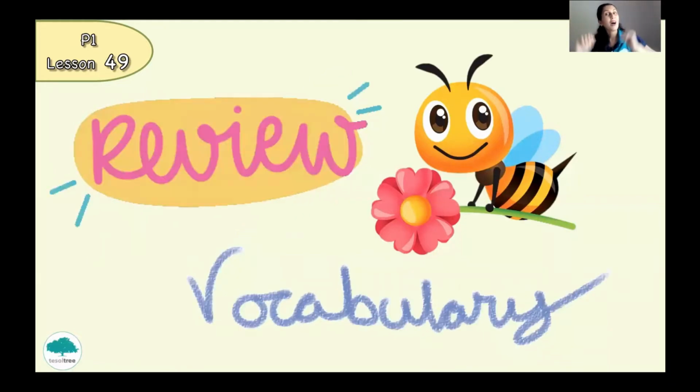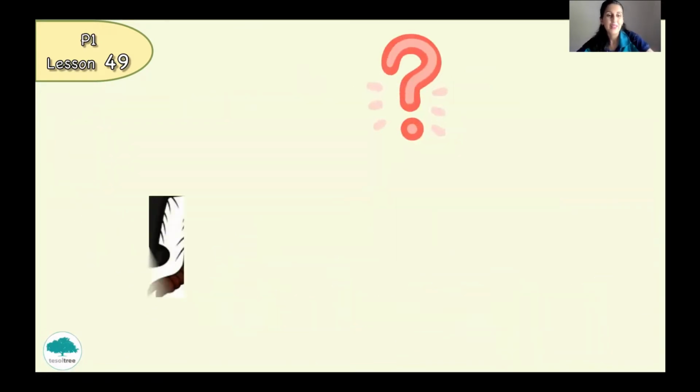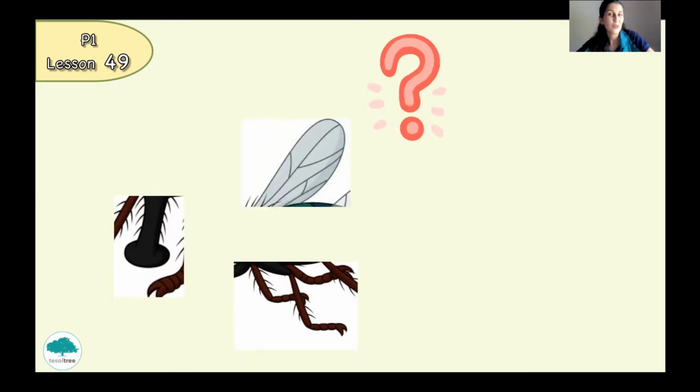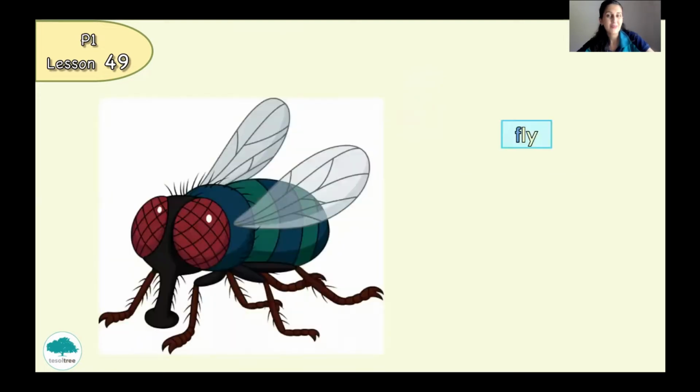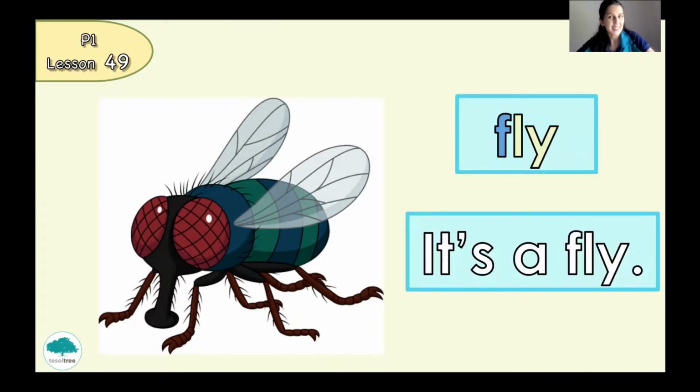Let's review our vocab. I want you to look at the picture, but it's not the whole picture. It's just a part. And think, what's this? So can you guess? Do you want me to open the whole picture? Okay. So we can see fly. It's a fly. Good job. Let's try another.